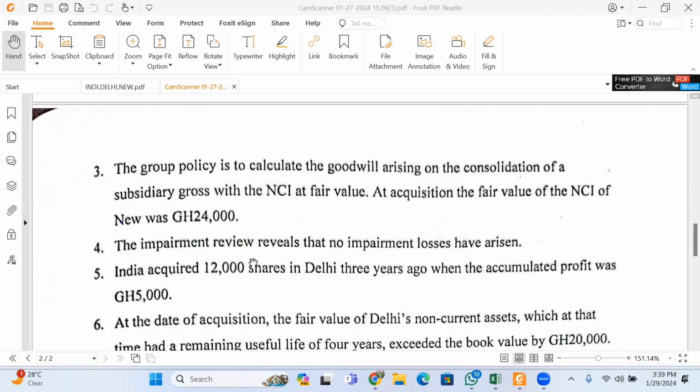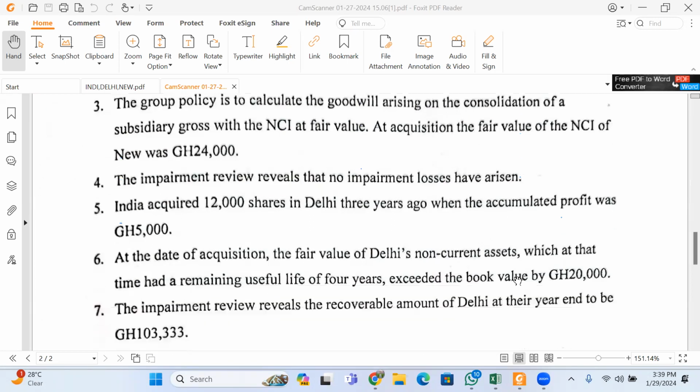India acquired 120,000 shares in Delhi 3 years ago when the accumulated profit was 5,000. At the date of acquisition, the fair value of Delhi's non-current assets, with a remaining useful life of 4 years, exceeded the book value by 20,000.